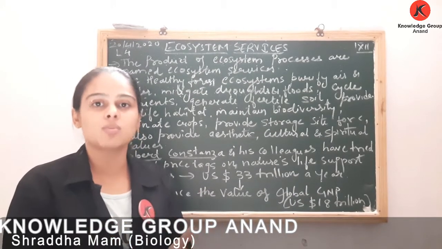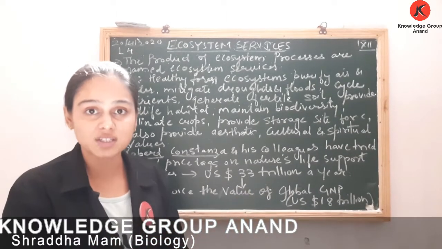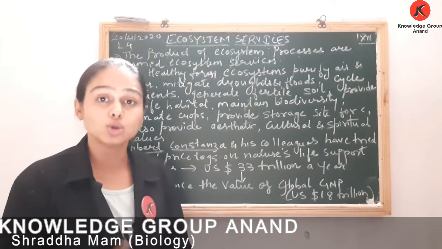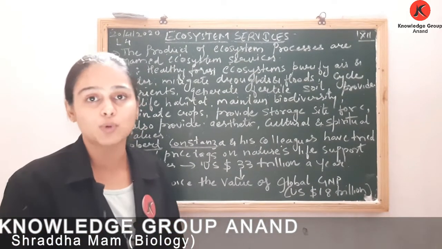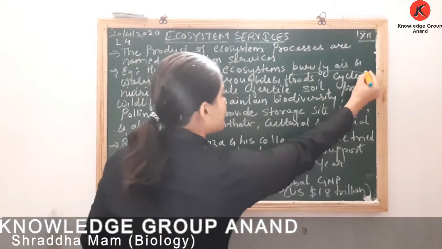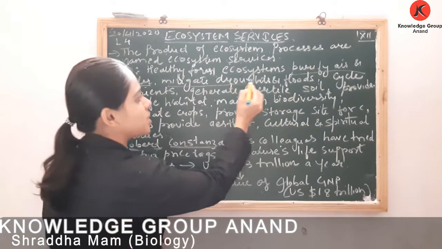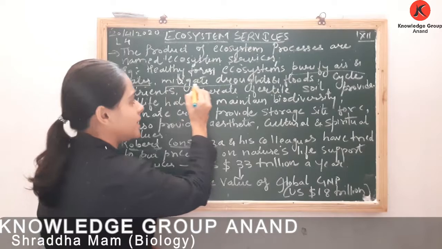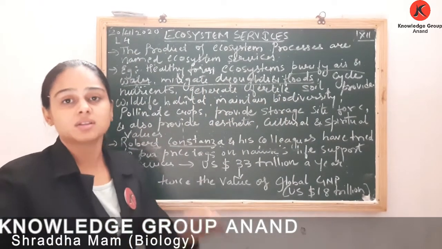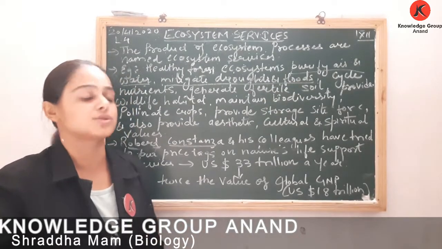Now if we are talking about ecosystem services of one particular healthy forest ecosystem, right? अगर आप healthy forest system की बात कर रहे हो तो what services does this ecosystem provide to us? Here I have mentioned point number 1, it purifies air and water. Yes, it mitigates drought and flood. मतलब it lessens the effect of dry soil as well as your flood.